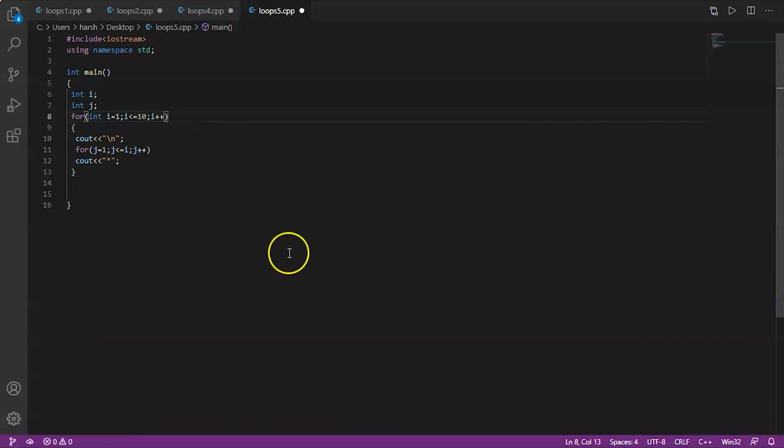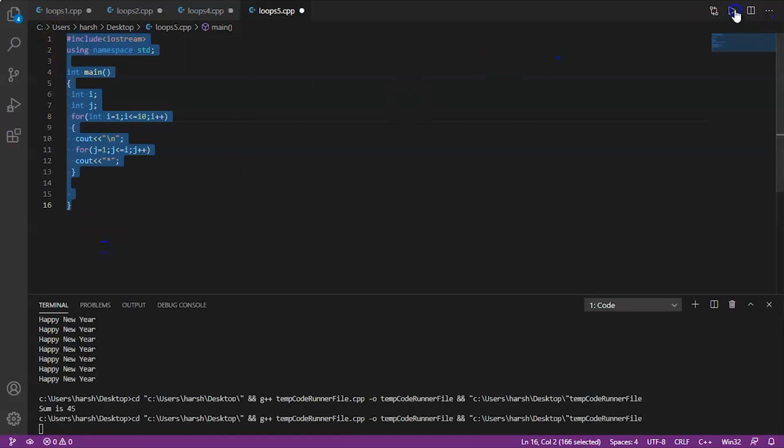So now we'll try to run this and check whether the pattern is printing or not.